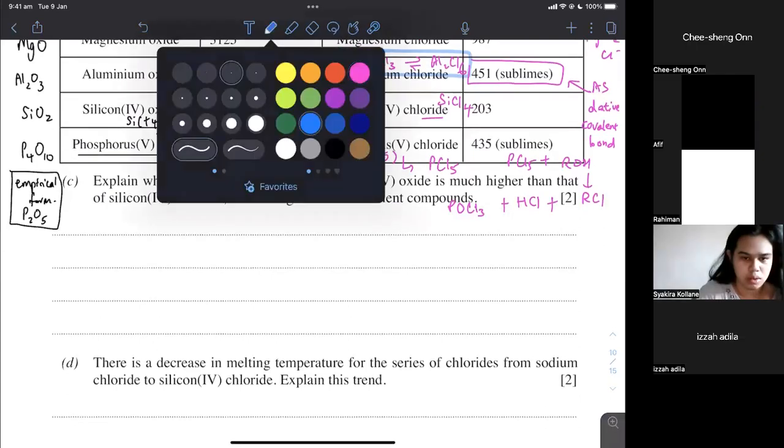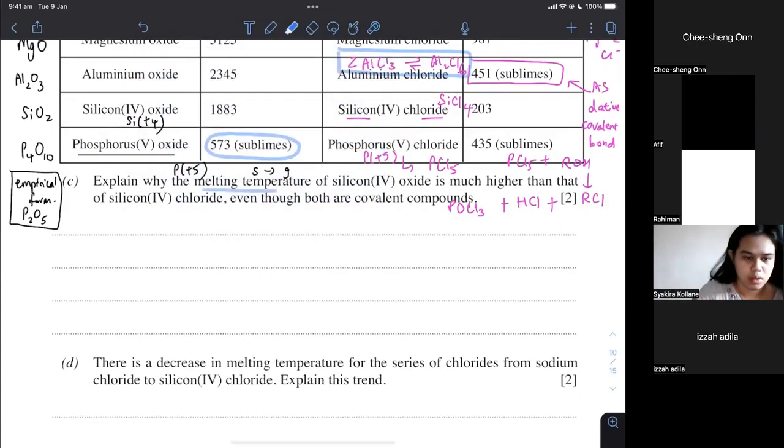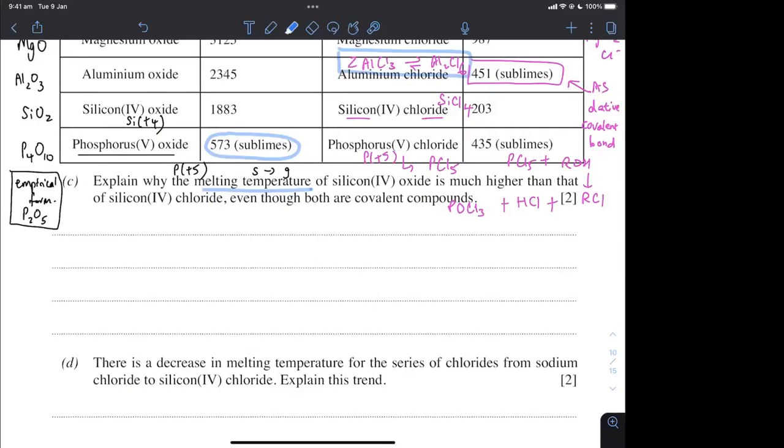Anyway, this first question is about melting point, or melting temperature. There are two things to it. The first one is silicon(IV) oxide, there's your part 1. The next one is silicon(IV) chloride, there's your part 2. So there are 2 marks associated with these questions because you cannot just talk about one thing and not about the other one.